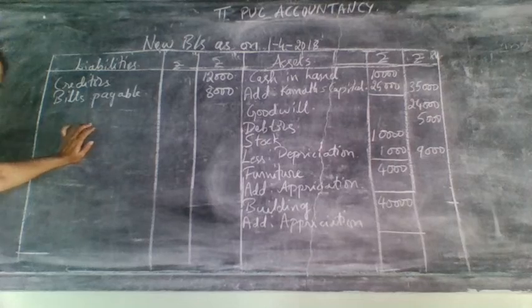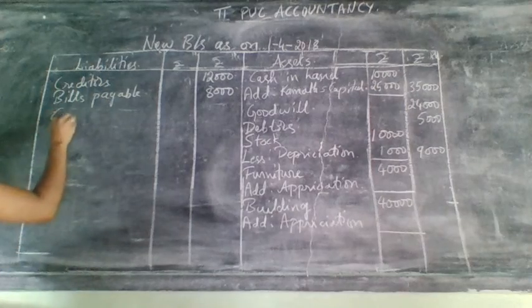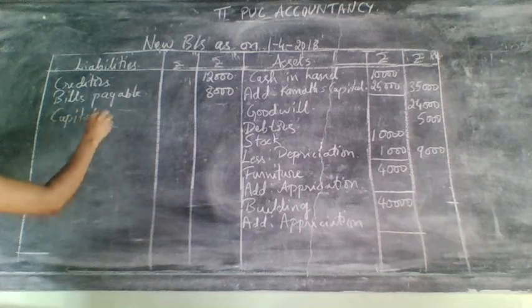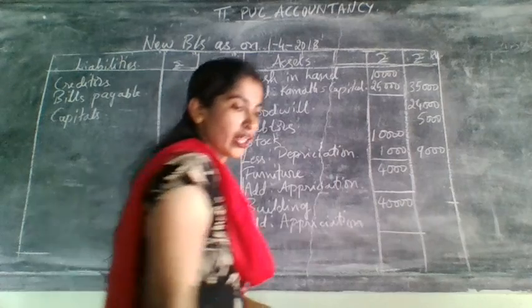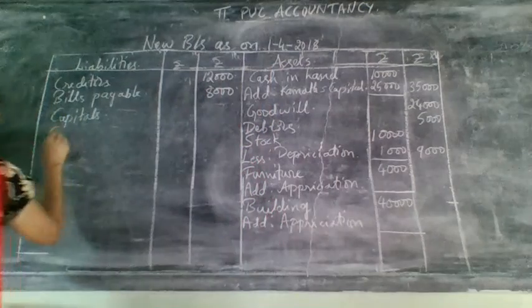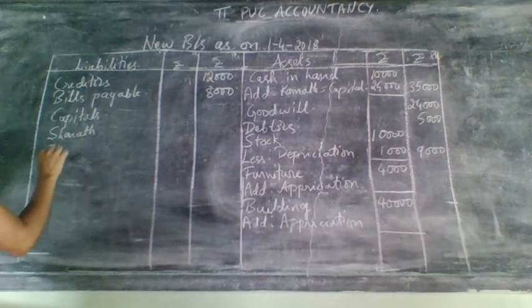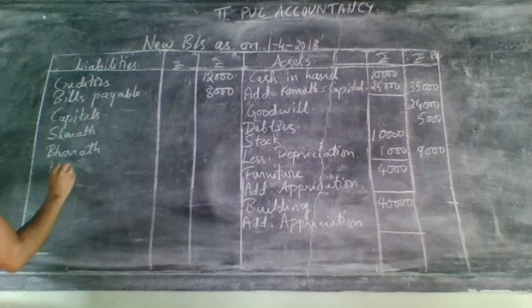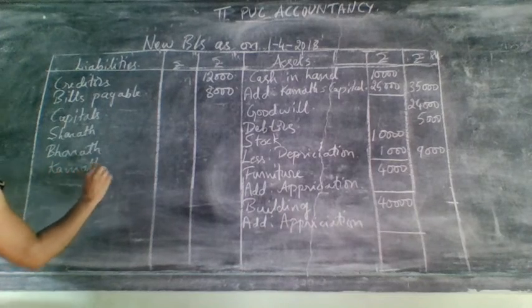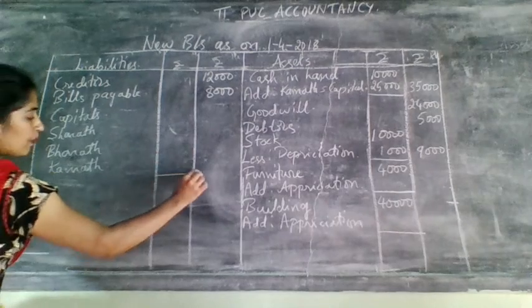Next directly you can go for capitals. Write here capitals and write the partners' names. Who are the partners here? Partners are Sharath, Bharat and Kamath. Write their names. Then write their values here for all the three partners.